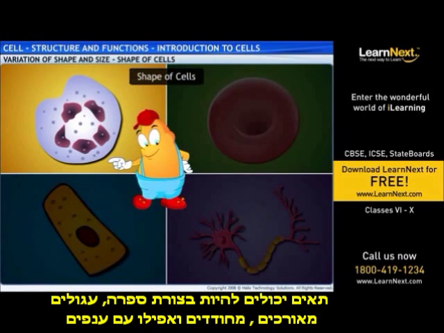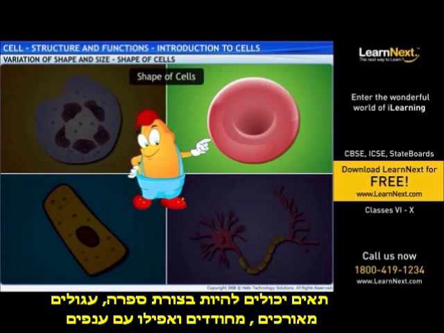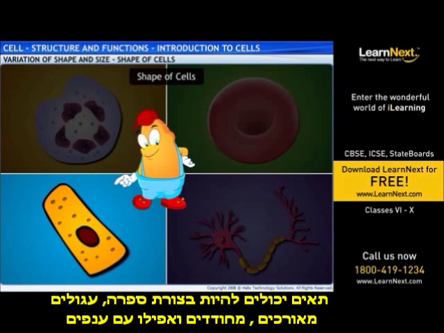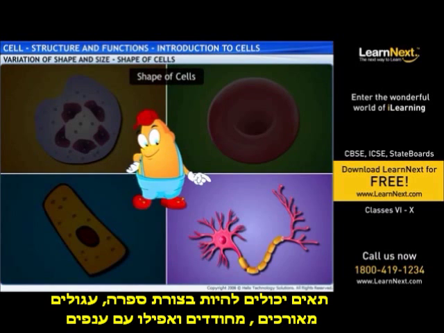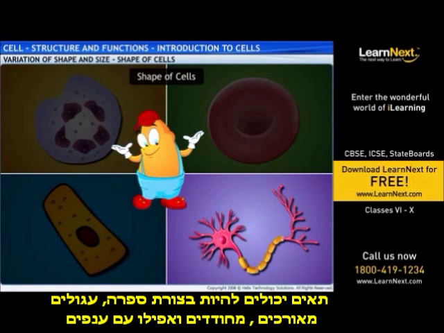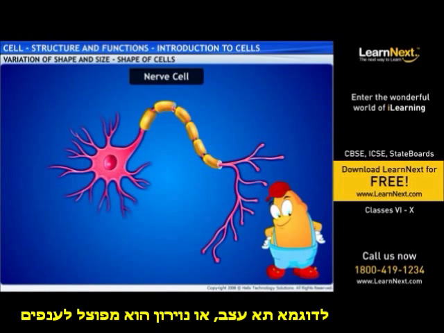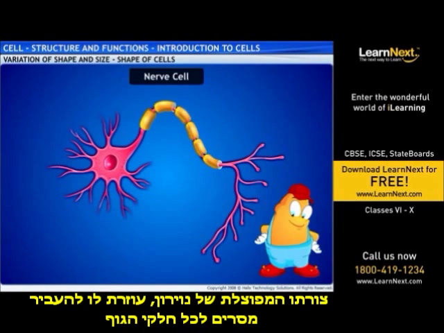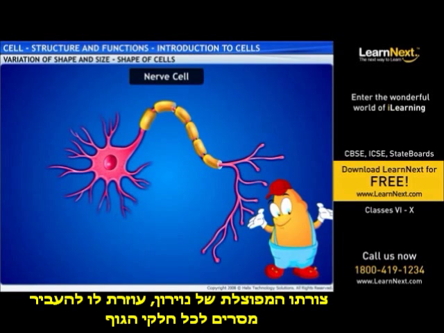Cells can be spherical, round, elongated, pointed, and even branched. For example, a nerve cell or neuron is branched. The branched structure of a neuron helps it to transfer messages to all parts of the body.